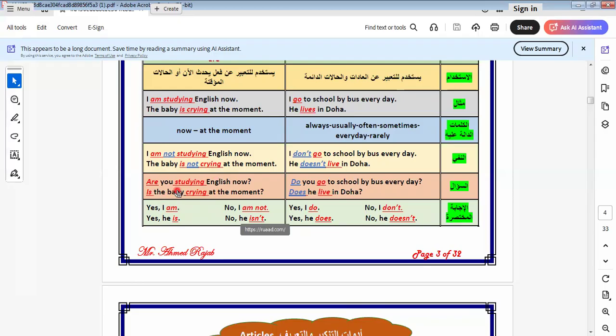I replace the verb instead of the subject, like this one. Are you studying English now? If the baby is crying at the moment, we say yes, I am, or no, I'm not. Let's go to the present simple tense.